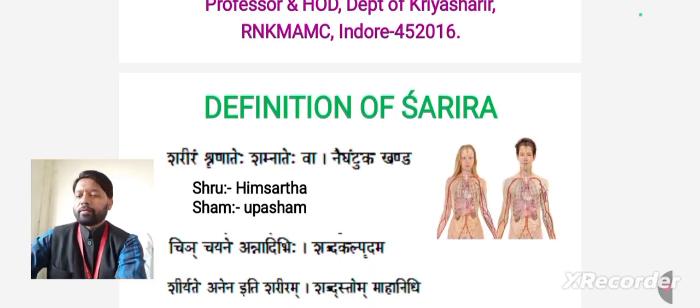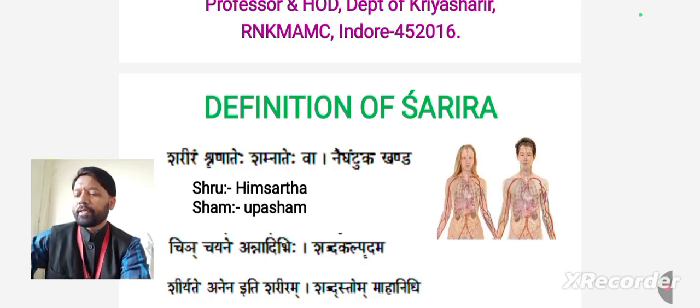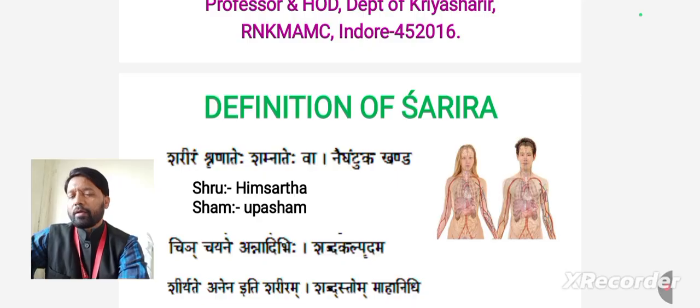In that, Sharir or Sharir: Sharinam Shrunate Shamnate Va Negatu Khanda. This Sharir word is defined by two dhatu. One is Shru and the second one is Shama dhatu. Shru means hinsayam or hinsartham, and Shama means upashamanartham.